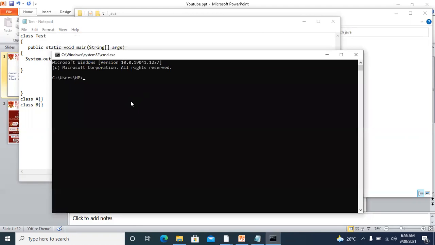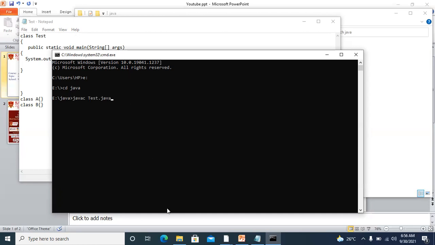So this is in E drive. So let me write cd and the name of the folder. I'm trying to reach that file, that is Test.java, and I'm there. Now javac Test.java.